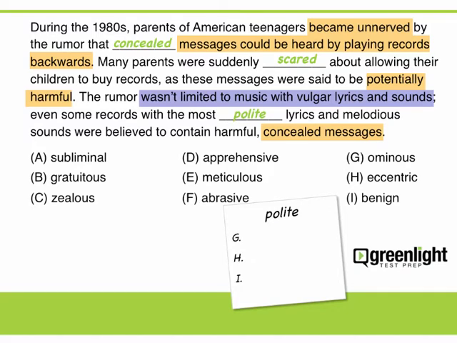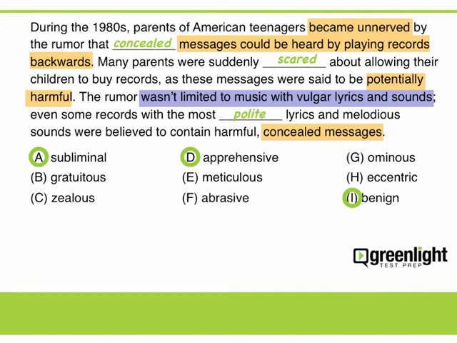Now the third blank. Ominous means threatening, so this pretty much is the opposite of what we're looking for. Eliminated. Eccentric means unusual, and this is not a match for our prediction. Finally, benign means mild or harmless. Although not a perfect fit for our prediction, it does have the opposite meaning of vulgar or harmful that we're looking for, so we'll take it. As you can see, the correct answers are A, D, and I.